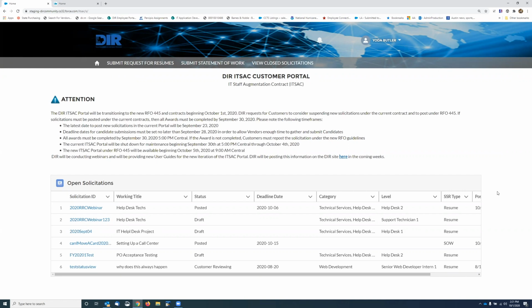We have one last question that was posted in the Q&A. Are there special considerations for interns? Will all vendors have interns? Don't recall the answer to that. I believe if the vendor has interns that are available, they can respond. I don't believe all vendors are required to have interns available, but I think it depends on the vendor.